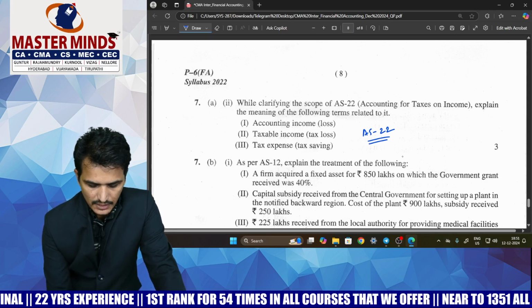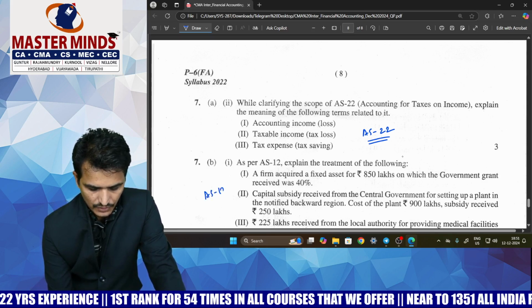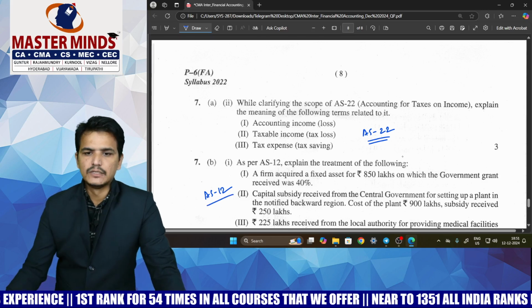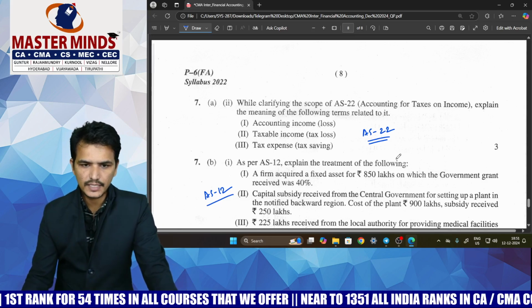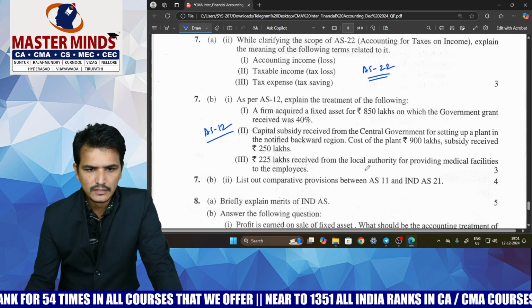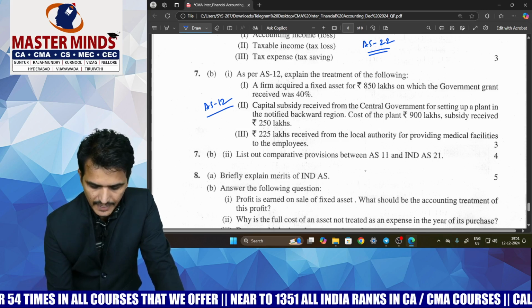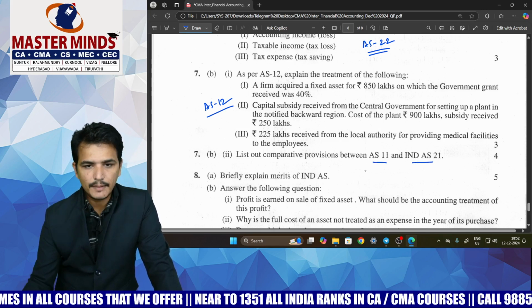The next question is related to AS 12. Here they have given different cases, information related to different types of grants, and they are asking you the treatment as per AS 12.